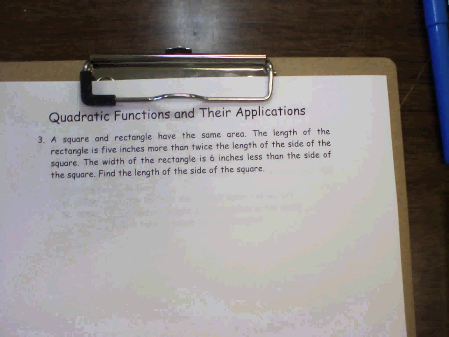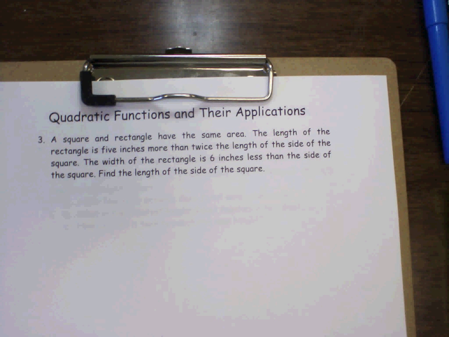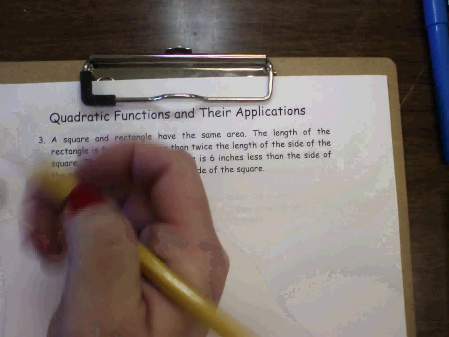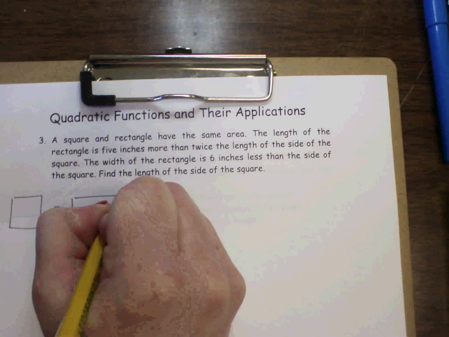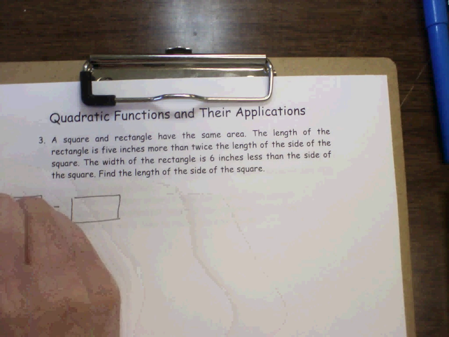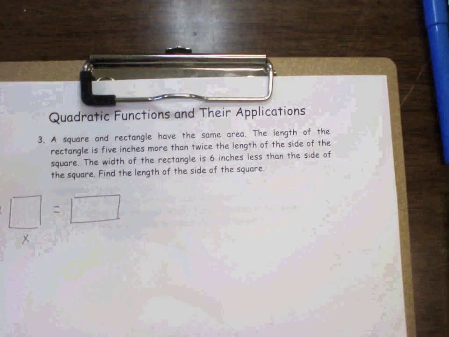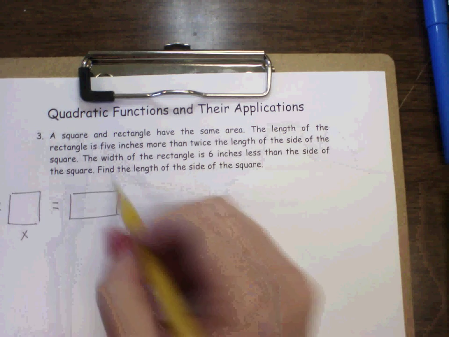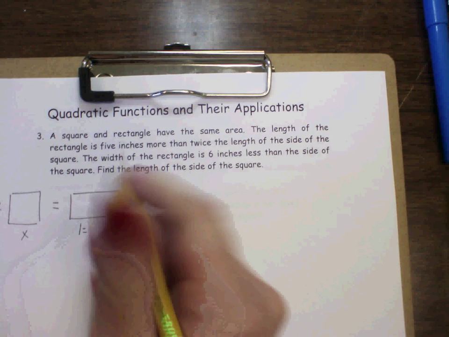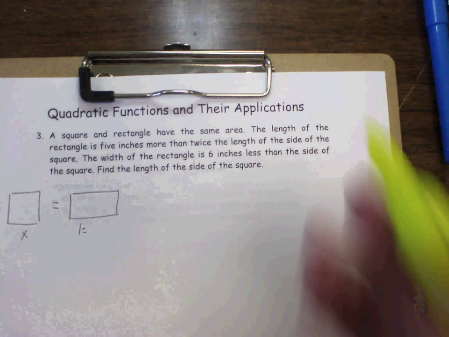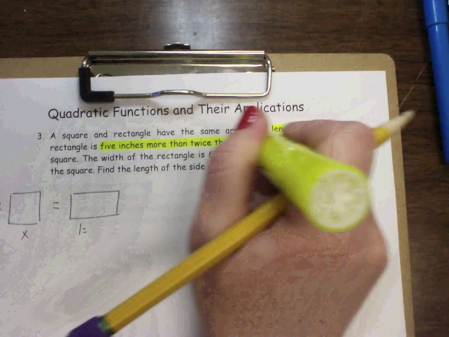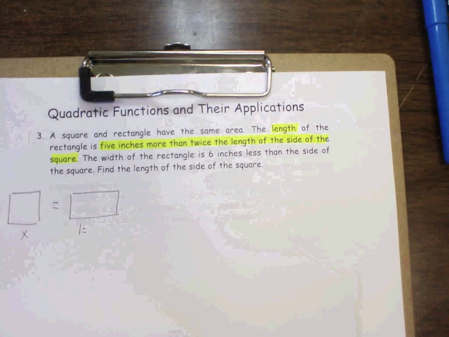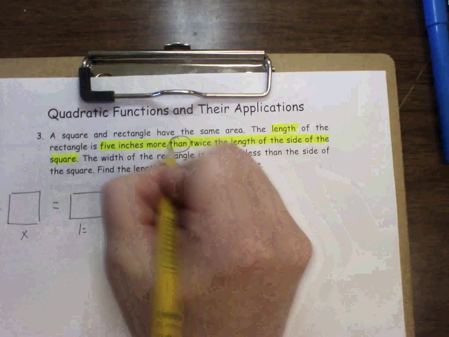A square and a rectangle have the same area. So let's go ahead and start drawing. I have a square who has the same area as a rectangle. Now what's special about a square is that all sides are equal. The length of the rectangle is 5 inches more than twice the length of the side of the square.